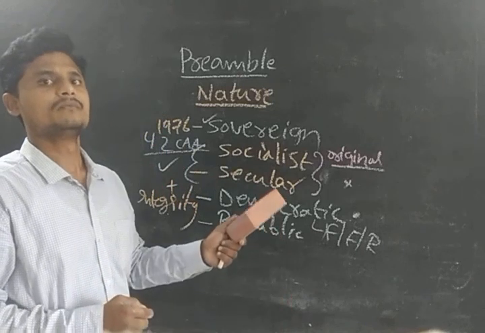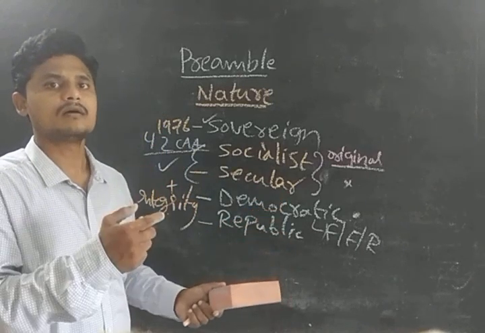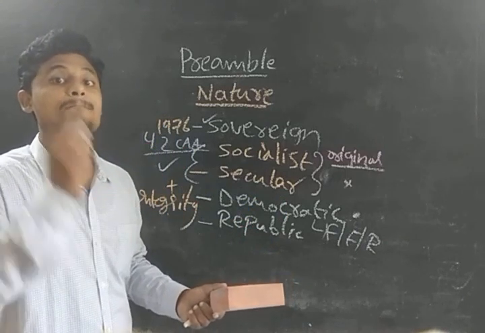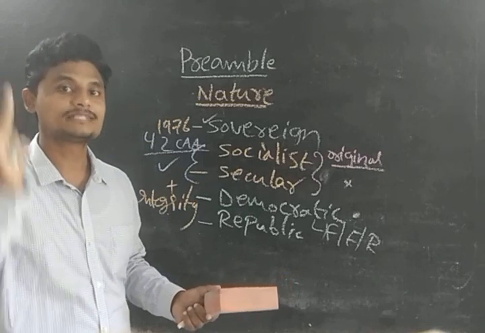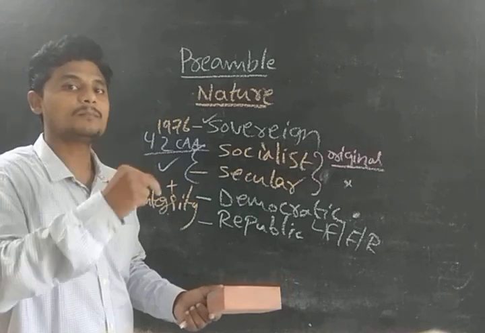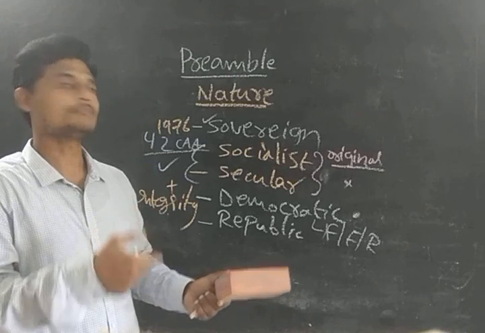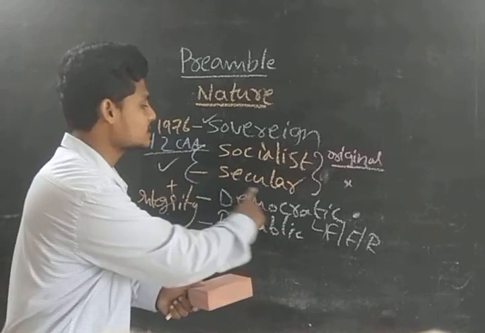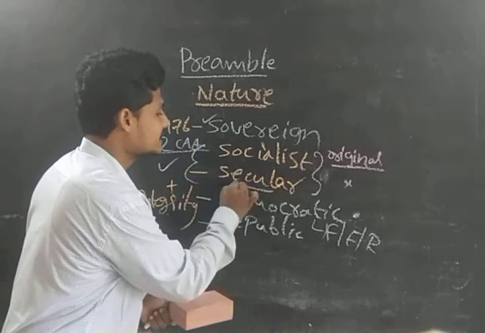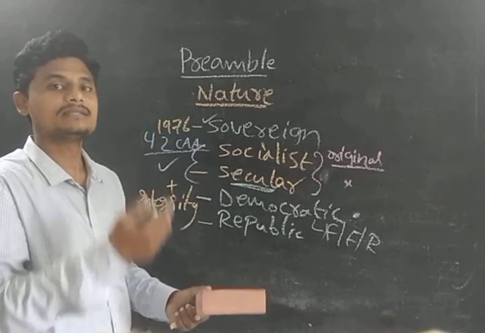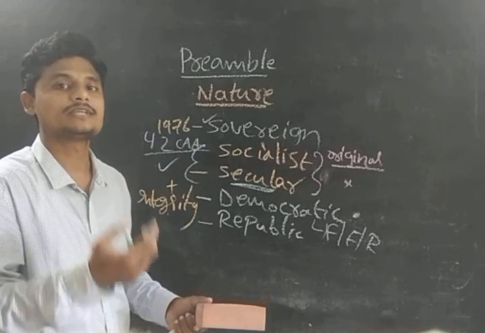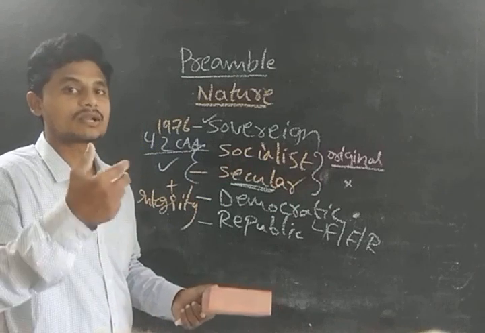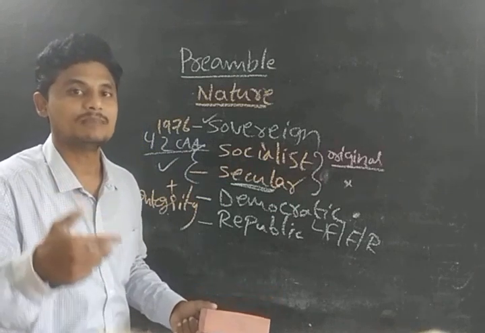If you see the provisions of liberty, that is the objective: liberty of thoughts, expression, belief, faith, and worship. It means in the preamble we have taken the provisions of secular there itself. That's why they have not specially taken the word secular in our preamble, guys. These are the provisions which mean our government is going to take part in the religious matters of the state.